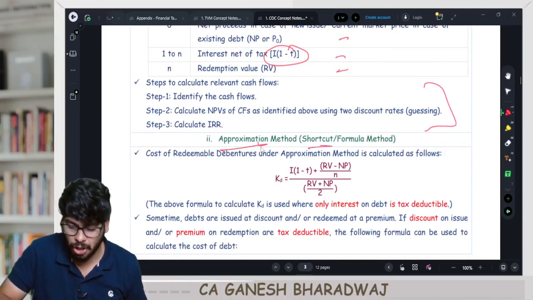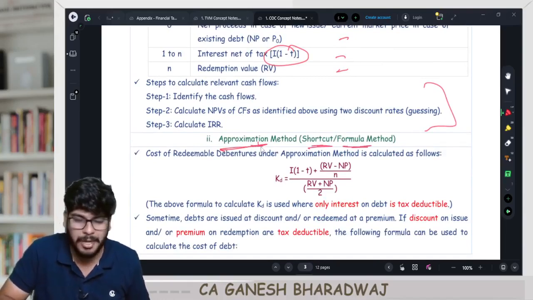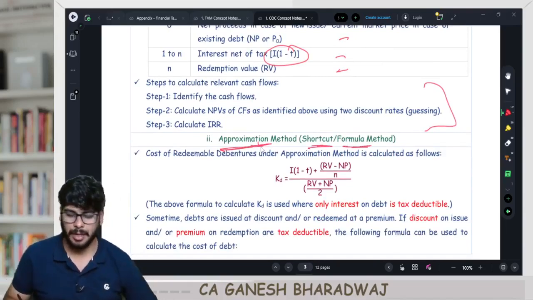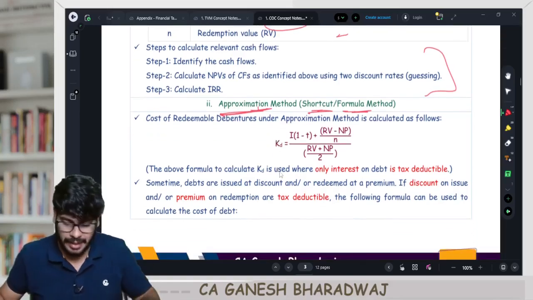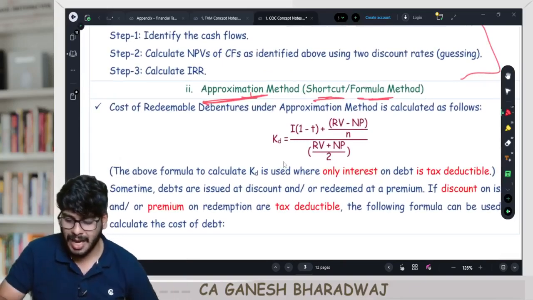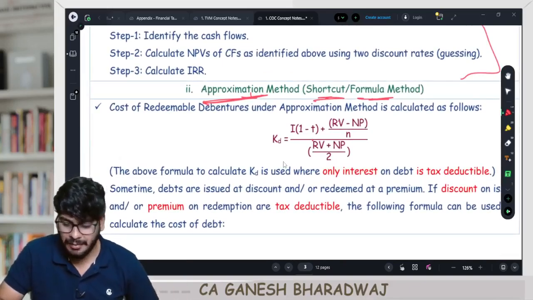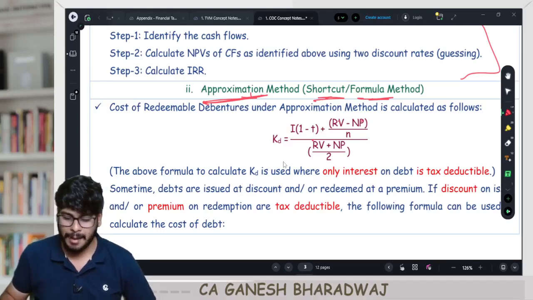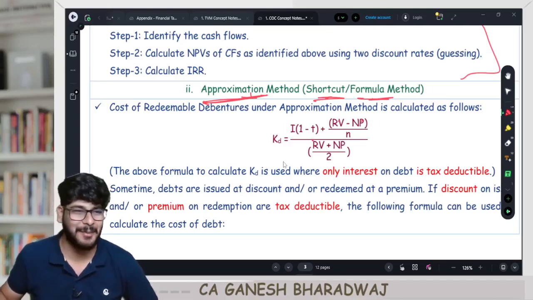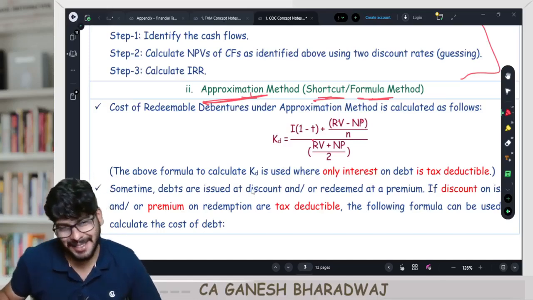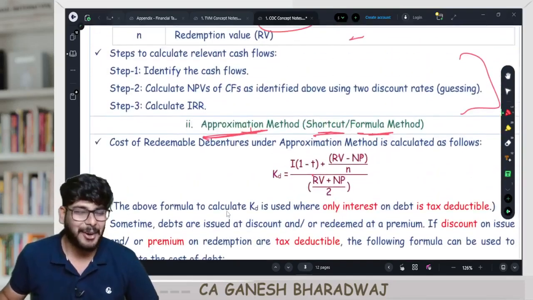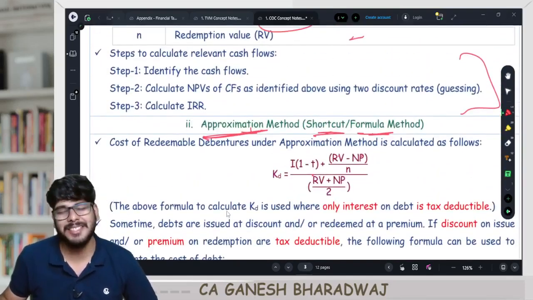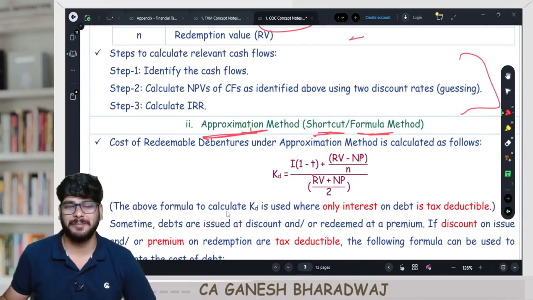It's called the shortcut method or formula method, popularly known as the approximation method. What does this formula say? It says KD is equal to I into 1 minus T plus RV minus NP by N, the whole by RV plus NP by 2. Easy formula. So you can mug it up. I will shift to the next one. That's all. Guys, very simple and logical once again.